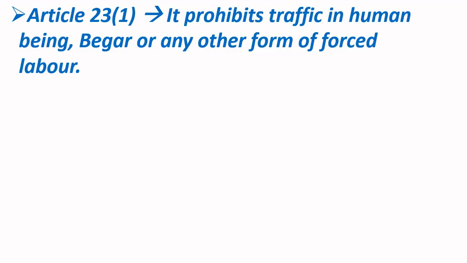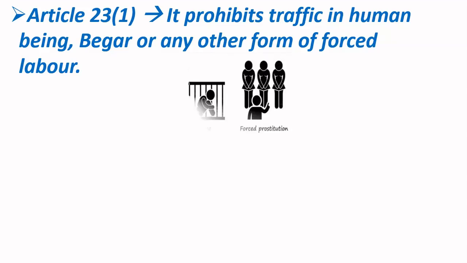Now what is traffic in human beings, or what is human trafficking? Suppose there is a criminal and that criminal kidnaps some girls or children, and then he sells these children in the market. Then it is known as human trafficking. So human trafficking means sale and purchase of human beings or sale and purchase of human organs.